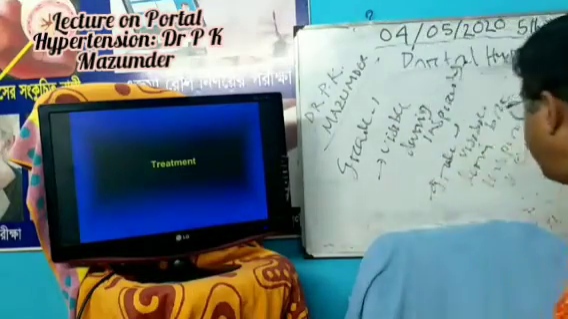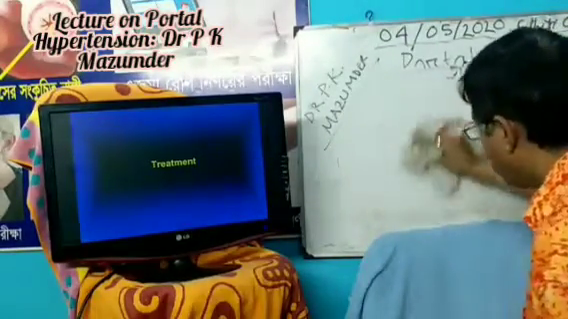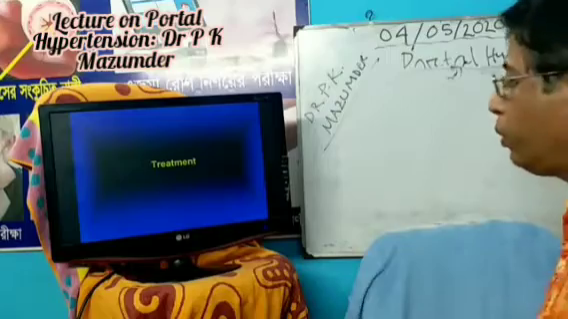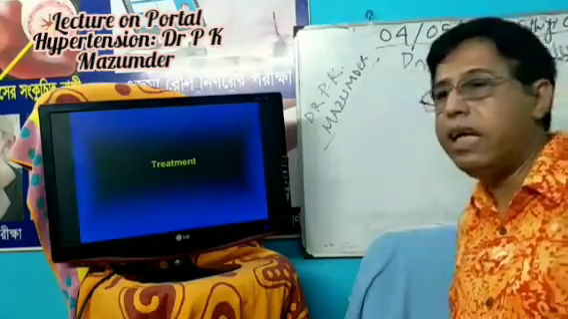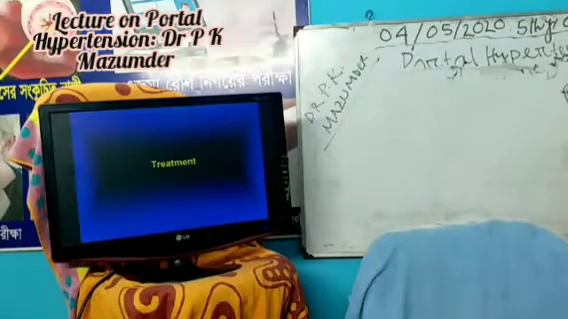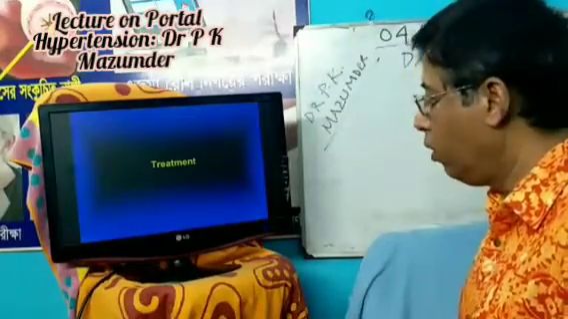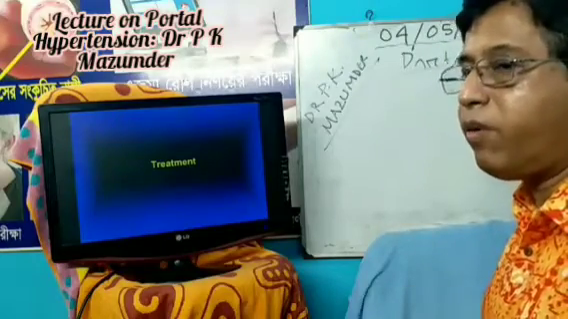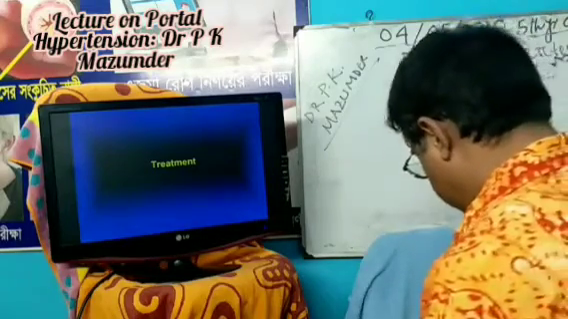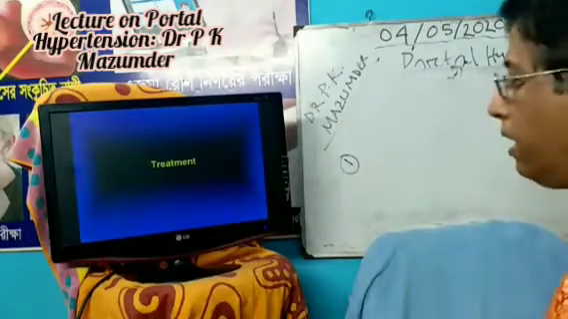Now treatment. Again, treatment is divided under 4 to 5 headings. Before writing down treatment, you should think about the condition of the patient. If the patient is in an emergency situation, you should manage that patient first, then counsel the parents. If you start counseling the parents without treating the patient, the patient will die in front of you. So always think of the emergency condition. In portal hypertension, there is of course an emergency situation.